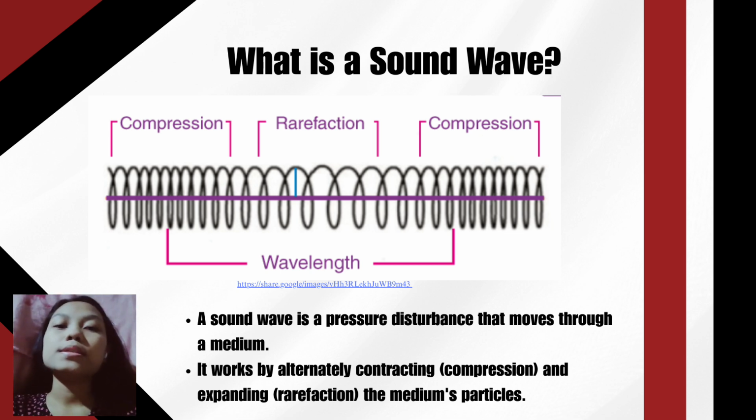So, what is a sound wave? A sound wave is a propagating pressure disturbance. It consists of areas of high density, called compressions, and areas of low density, called rarefactions. This alternating pattern is how sound waves move through a medium.